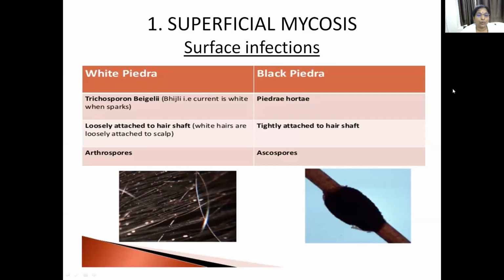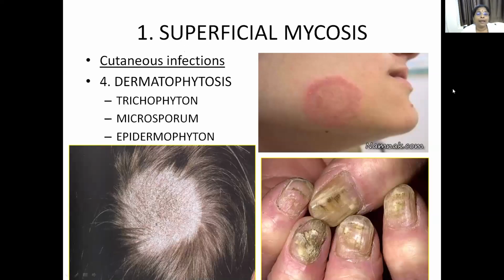Trichosporon beigelii causes white Piedra, in which we see white colored nodules on the hair shafts, and black Piedra is caused by Piedraia hortae, in which we see black nodules on the hair shaft. It is also a surface infection. Then going to cutaneous infection, here we can see the manifestations on skin, hair and nail.